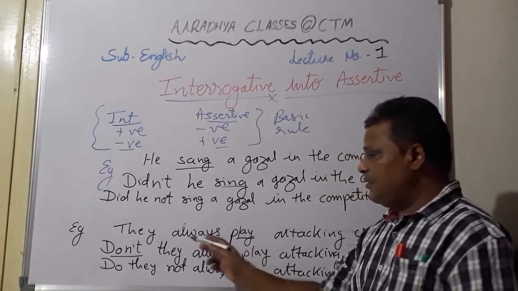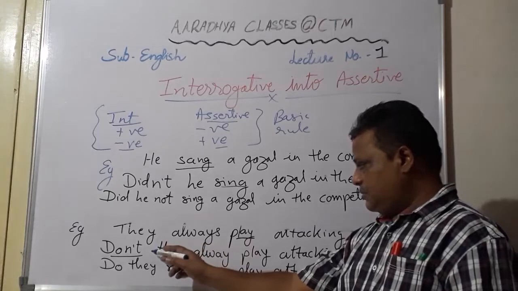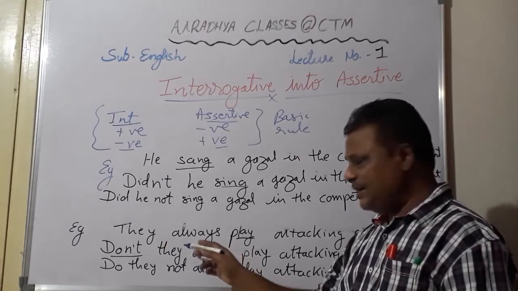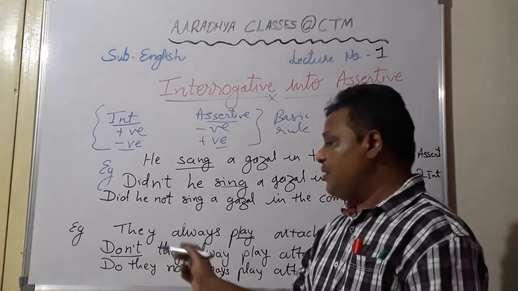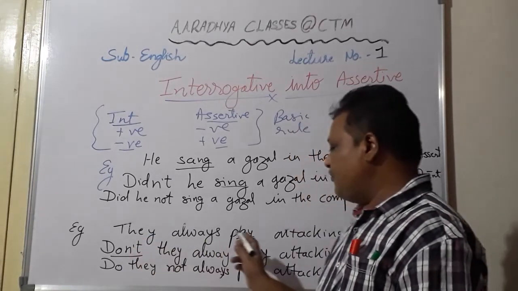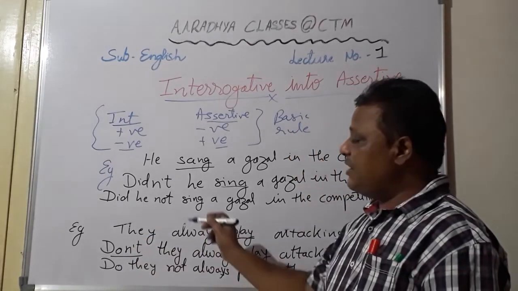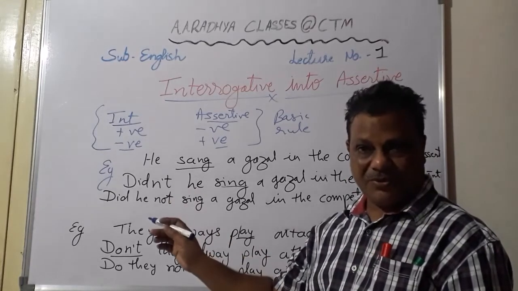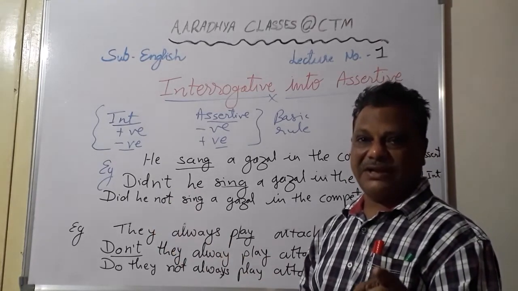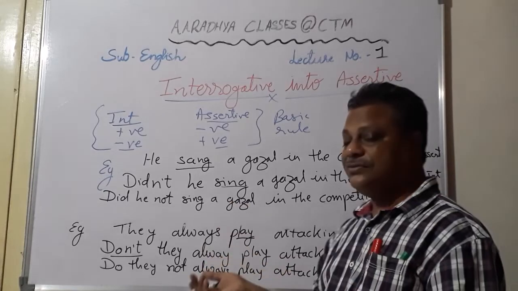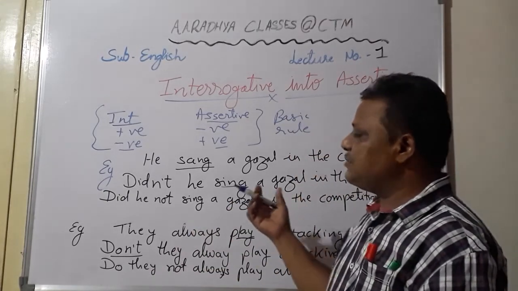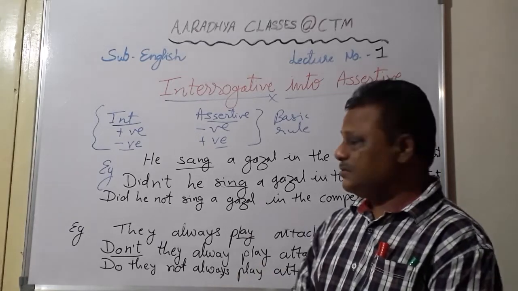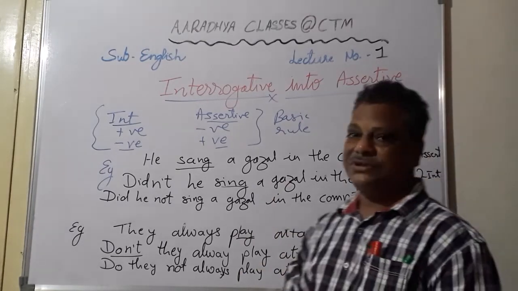Here also, when a negative interrogative sentence is given and you are asked to convert it into assertive, don't will be removed and the verb will not take anything. When doesn't is there, doesn't will be removed, but the verb will take s, es or ies. So when you are asked to do the reverse, you will have to keep those changes in mind. Understood? So these three distinct types, students, you keep in mind.